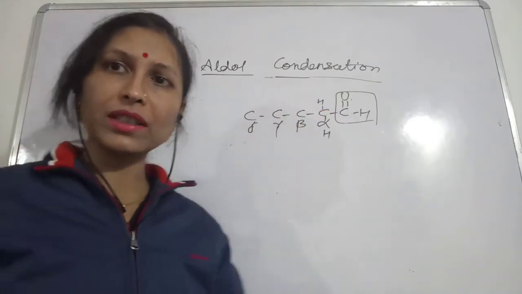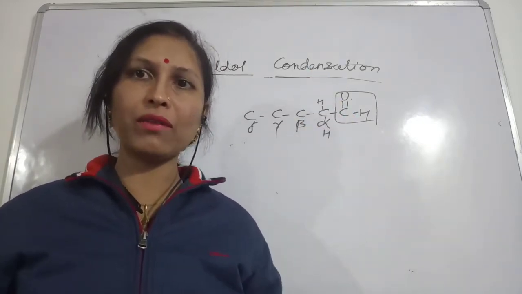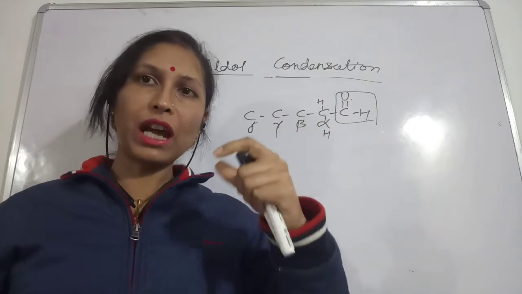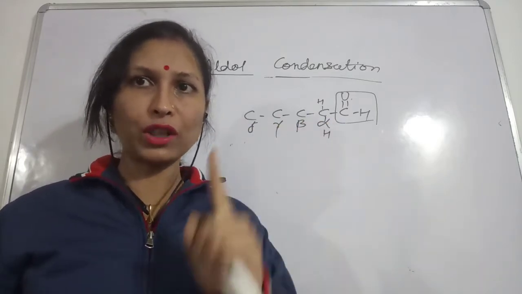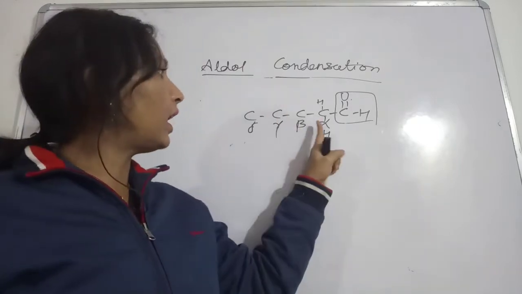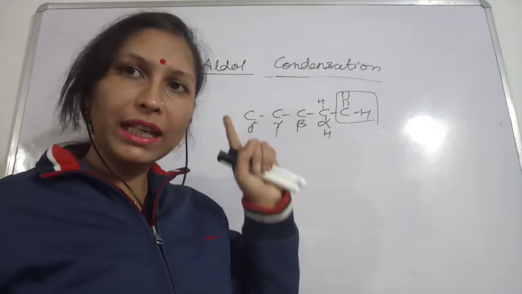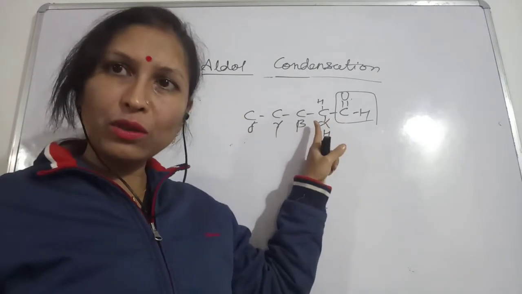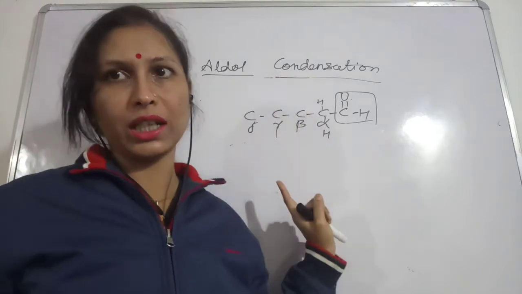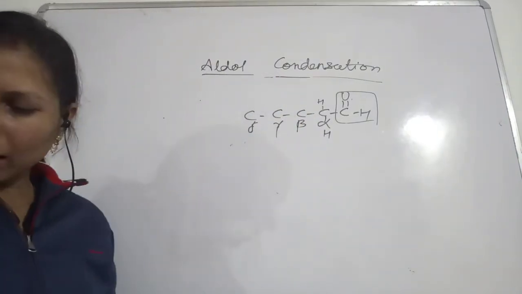So in competitive exams you may see different options given, and you will have to choose which one will give this aldol condensation. For that you need to remember that the alpha hydrogen should be present. At least one alpha hydrogen they should have, then only they can go for this aldol condensation. Okay, so now see here what is happening.